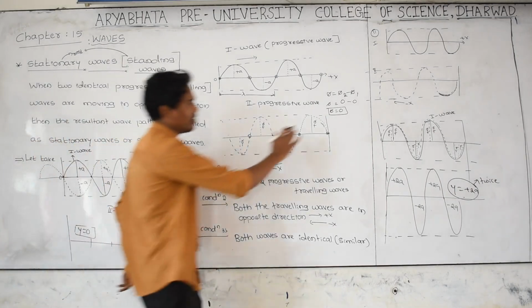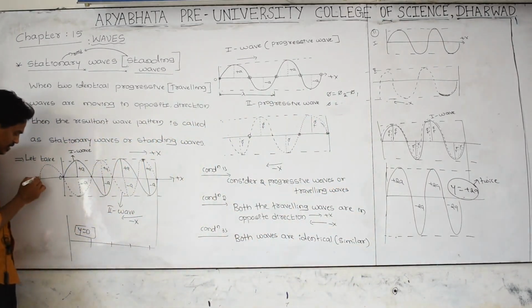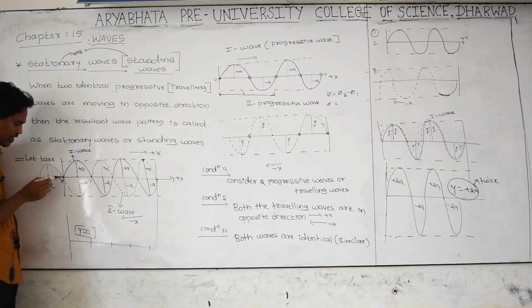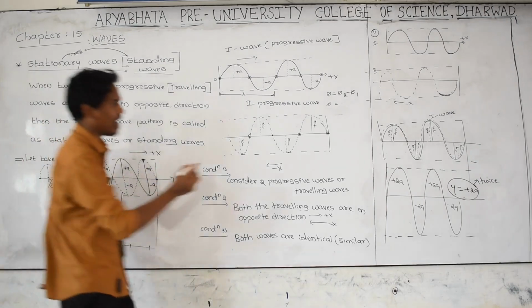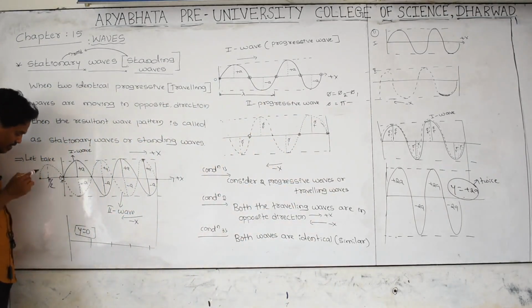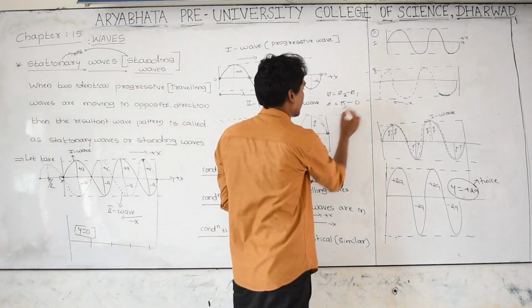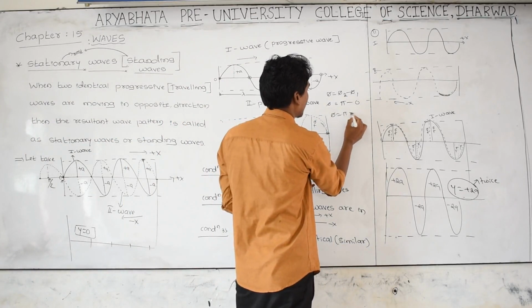For the second wave, 0 degree, then pi by 2, then pi. At this point the phase angle for the second wave is 180, but the phase angle for the first wave is 0, which means 180 minus 0. Then the phase difference is equal to pi radian.